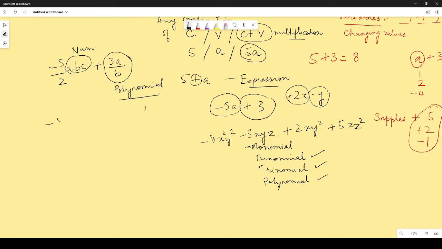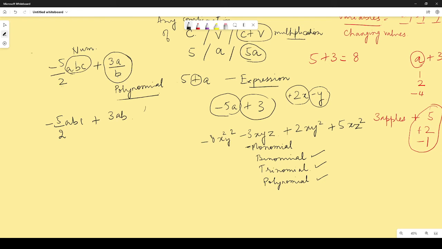So you can have minus 5 by 2ABC plus 3AB. This will be a polynomial, but this type of term will simply be a term. Remember, this is an algebraic term, but it cannot be a part of a polynomial because the variable goes in the denominator. In a polynomial, a variable never ever goes in a denominator. That is what you need to remember. It is a term, yes, but it cannot be considered a part of a polynomial. That is what I wanted to clarify right now.